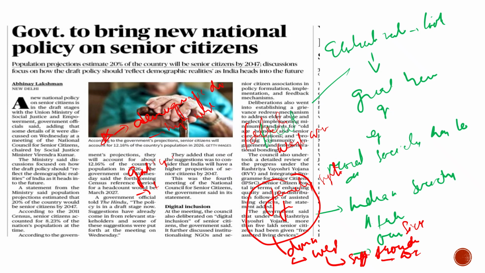If we look at the percentage of older age people, in 2011 it was only 8%. In 2024-25 it reached 12%, and by 2047 we would be around 20%.